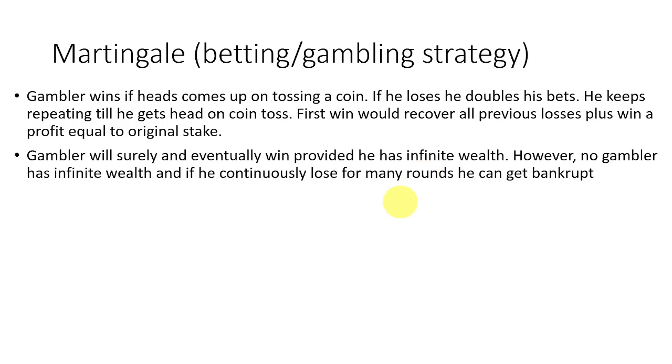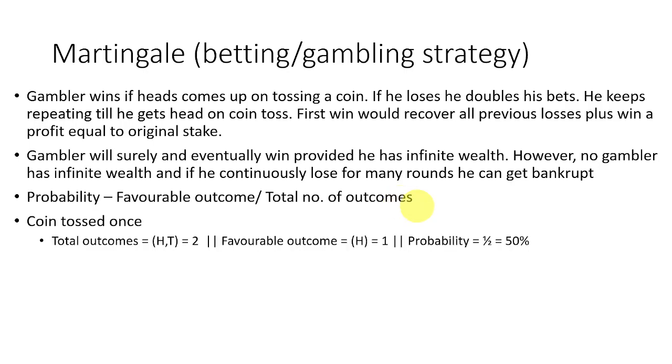When I say that there is a sure shot probability of winning, let's look at the probability that we learned in school, in 10th class. The basic formula for probability is favorable outcomes divided by total number of outcomes. When you flip a coin, the outcome can be either a head or a tail, so there are only two outcomes. Our favorable outcome is getting a head, which is 1. So our probability is 1 by 2, which is 50% in round 1.